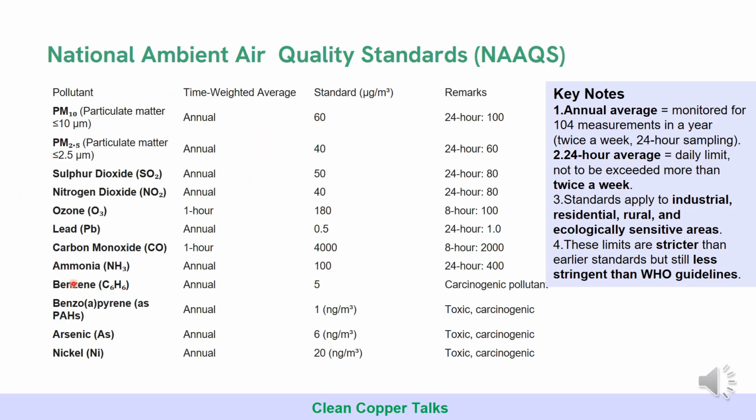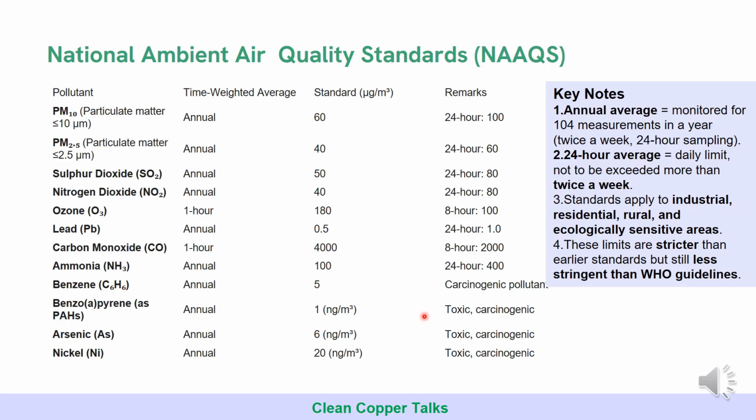PM10 is the particulate matter of size less than 10 micrometer but greater than 2.5 micrometer. PM 2.5 is less than 2.5 micrometer size. Then sulfur dioxide, nitrogen dioxide, ozone, lead, carbon monoxide, ammonia, benzene, PAHs, arsenic and nickel. All these average annual or 1 hour average has been mentioned here. Then these are the average for 24 hours, or if they are carcinogenic or toxic, that has also been mentioned here.